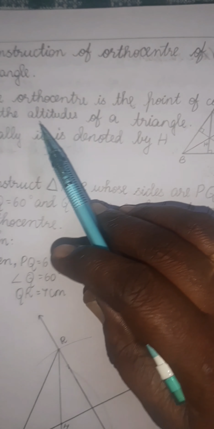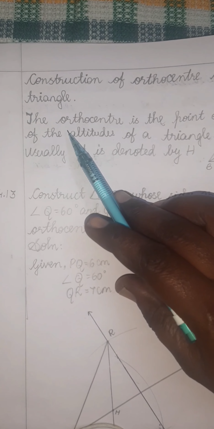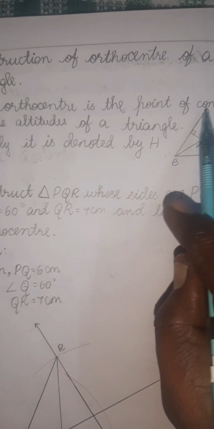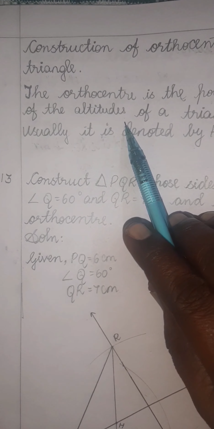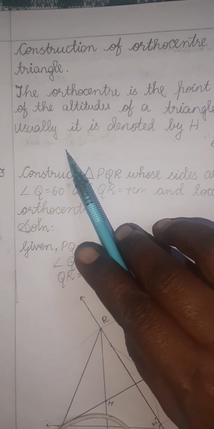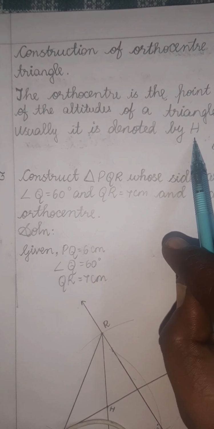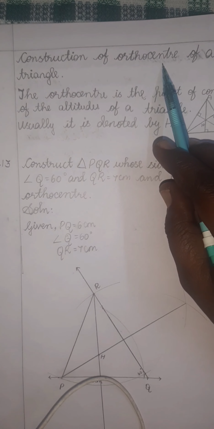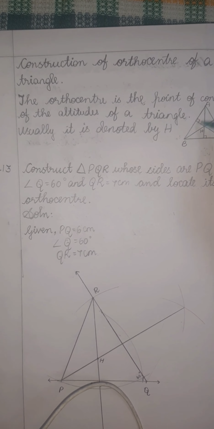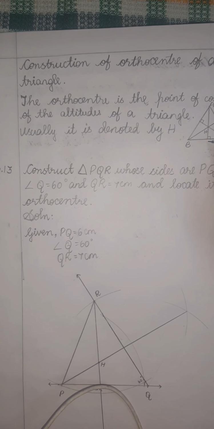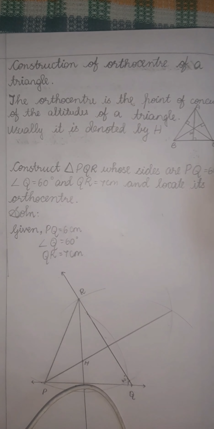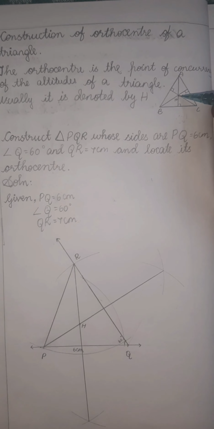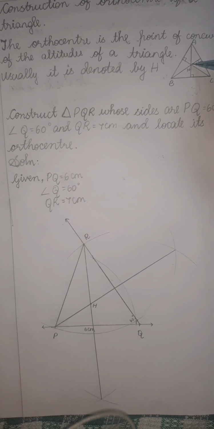Okay, so you understand about the orthocenter. That is the definition of the orthocenter. You learn it: the orthocenter is the point of concurrency of the altitudes of a triangle. Usually it is denoted by capital H. Next, our question is to construct the orthocenter. So you have to draw a triangle first, then draw the altitudes.